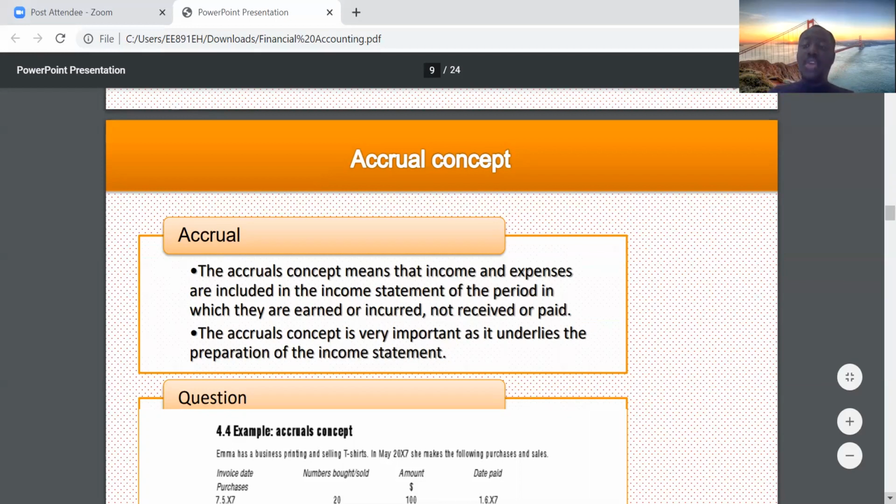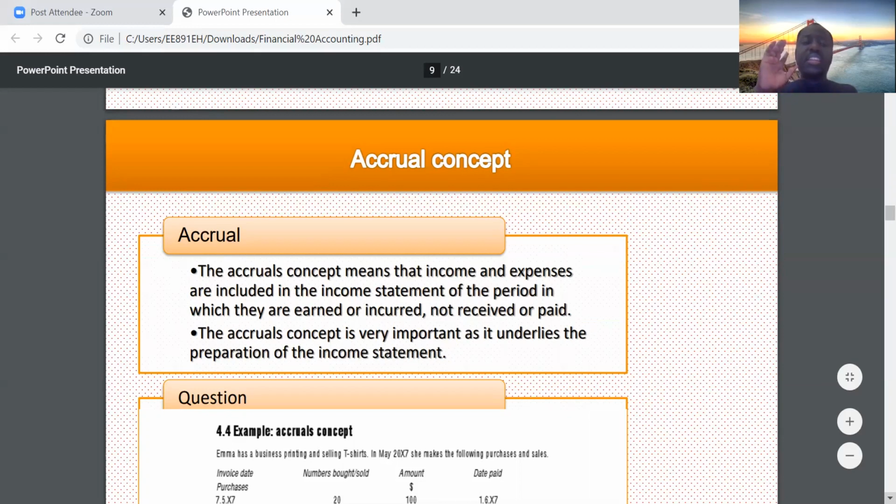And at the point of earning, it should go into the income statement. Likewise, when you have an expense, you are living at a place, and so far as you are living at that place, you've incurred the expense, but it hasn't necessarily gotten to the time where you pay for it in cash.